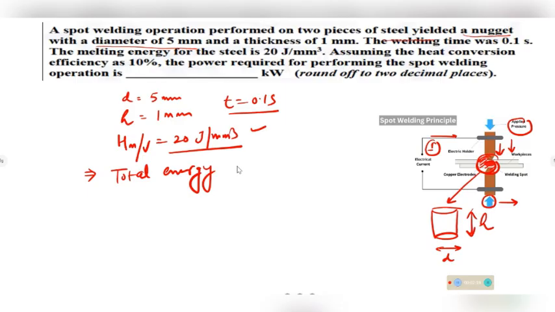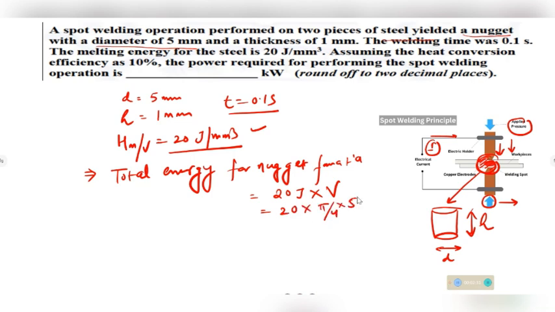So total energy for nugget formation will be given by 20 joules multiplied by volume of nugget. So 20 into pi by 4 d square, this is 5 square, into height, so this is 1. So this will come as 392.5 joule. This is the total energy required for melting and forming the nugget of given size.